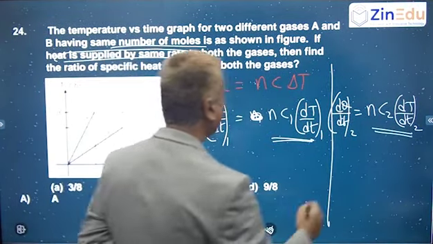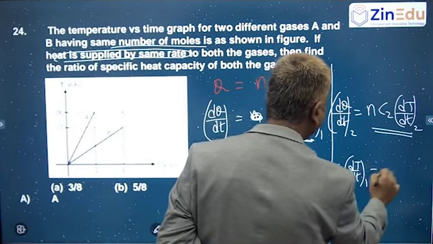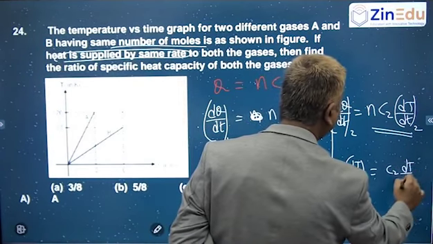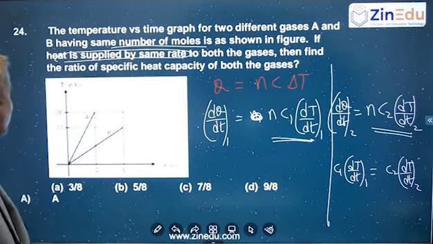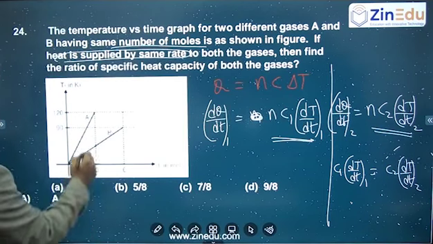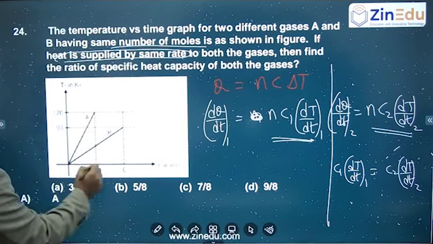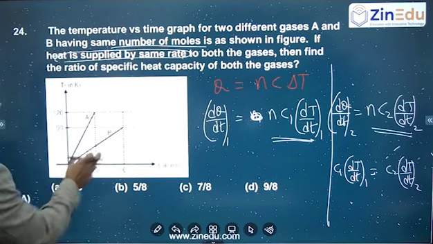So it means that C1 into dT by dt in the first case is same as C2 into dT by dt in the second case. dT by dt, from the graph you can pull out, is nothing but the slope of this, right? Rate of increase of temperature with respect to time. So first case I am taking as A. For A, what is the slope? 120 by 3, correct? So this is 120 and this is 3.